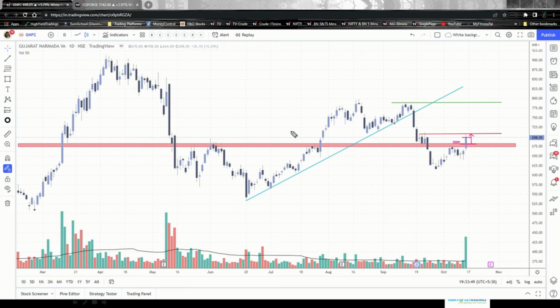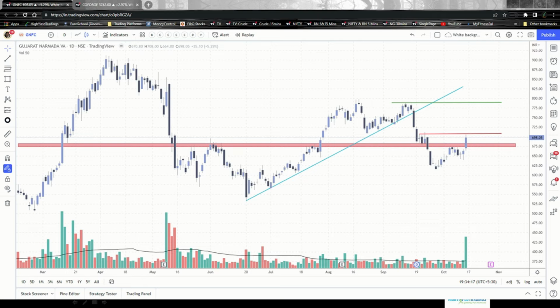Now the red zone that you see here was a resistance zone, but post the candlestick has breached it, this resistance zone becomes a support zone or a support level. And the point that I'm trying to make here is post the candlestick has breached this particular zone, which was a resistance zone earlier and is acting as a support zone right now, the price has moved a bit far from the support zone.